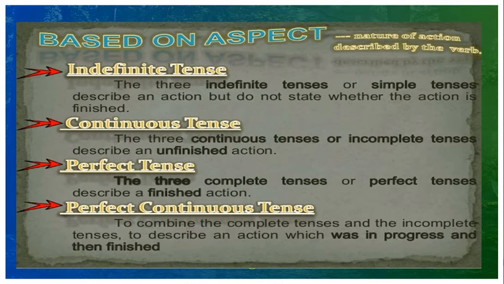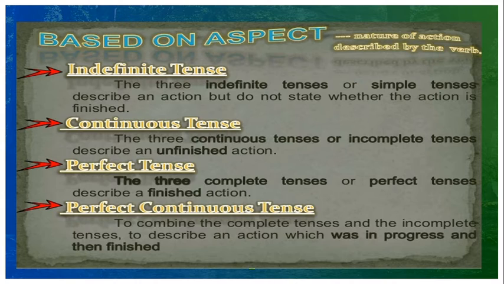The three indefinite tenses, that is the present, past, future: present simple, past simple, future simple. All these three describe an action but do not state whether the action is finished.